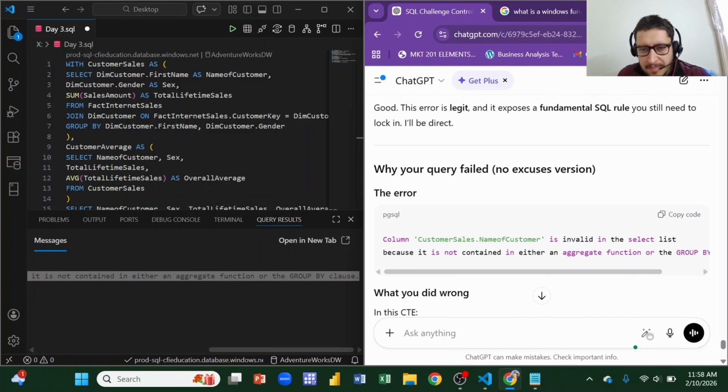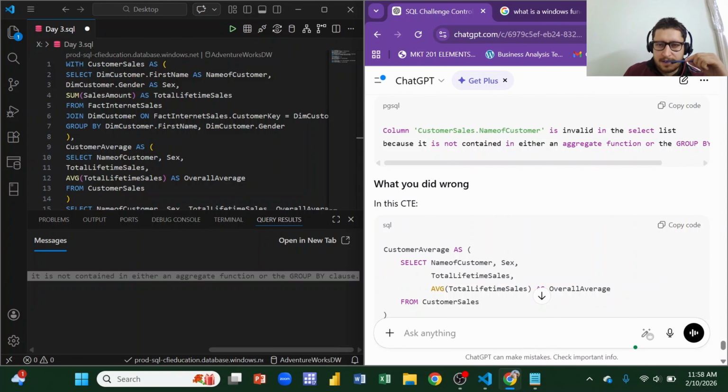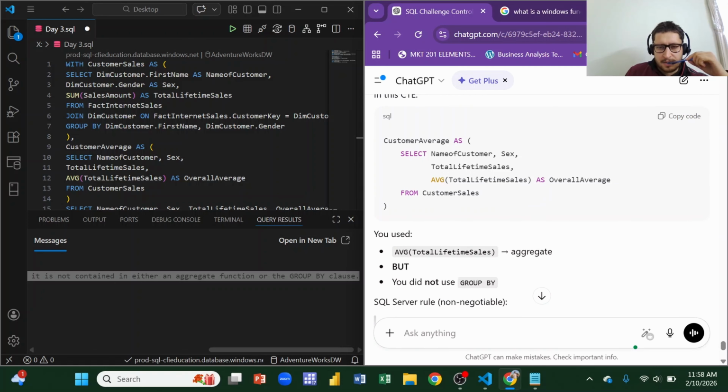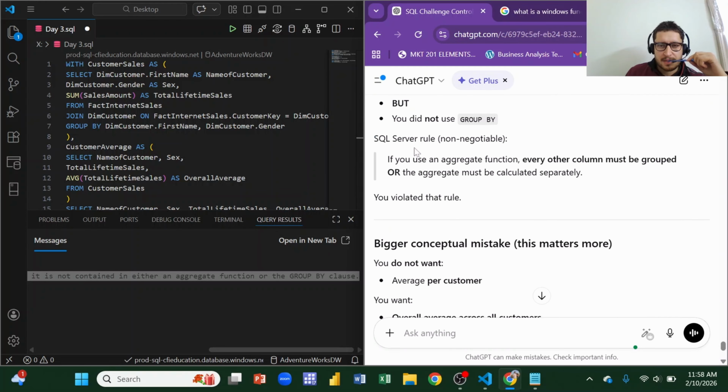What does it say? It says that what you did wrong in this CTE, this customer average CTE, I have taken this as overall average. You used average total time, aggregated it, but you did not use group by. Okay. SQL rule not negotiable. If you use an aggregate function, every other column must be grouped, or the aggregate must be calculated separately. You violated that rule.